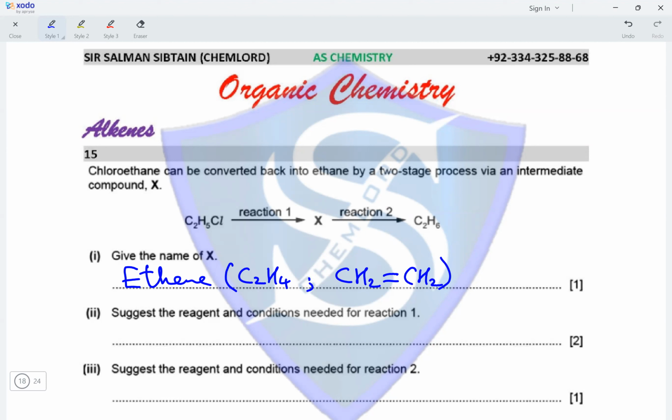Suggest the reagent and condition needed for reaction 1. So in order to get rid of the hydrogen and the chlorine atom, we need to react chloroethane with NaOH in the presence of ethanol, and we need to heat this reaction mixture under reflux. So heat under reflux.